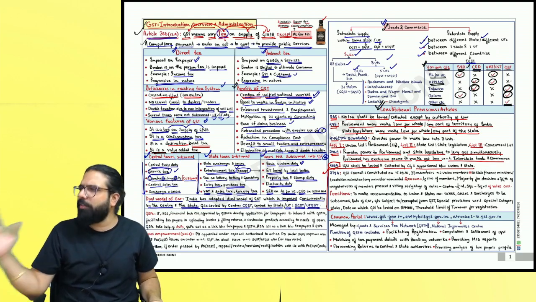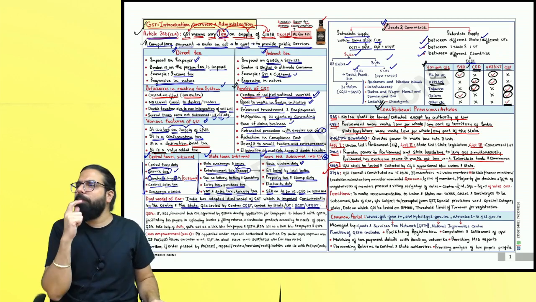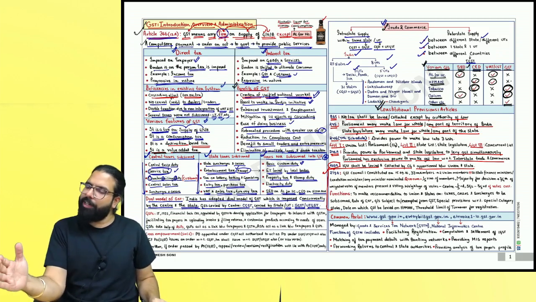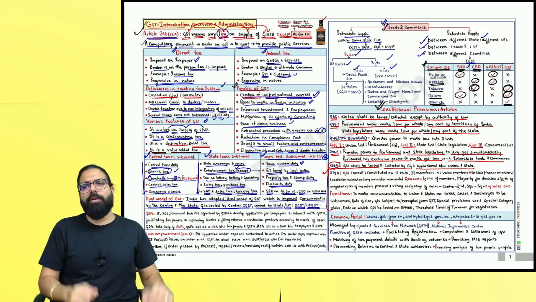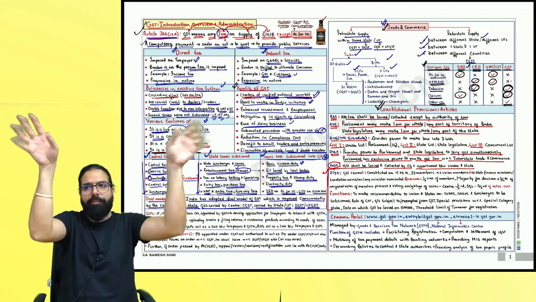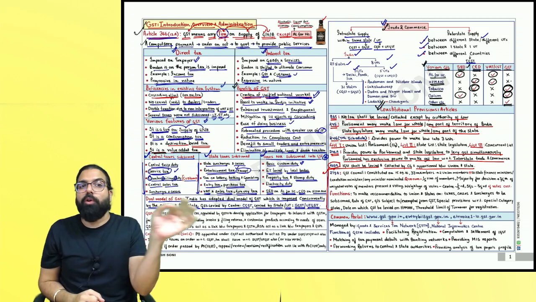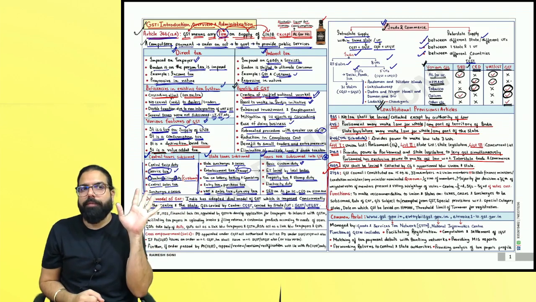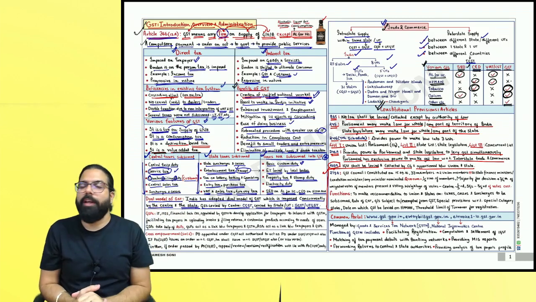Then we learned about taxes subsumed and taxes not subsumed, central taxes subsumed, state taxes subsumed, and taxes not subsumed. Then I told you about intra and inter. Then I told you about the constitutional provision. Any doubt till here? Sure? Everyone clear?